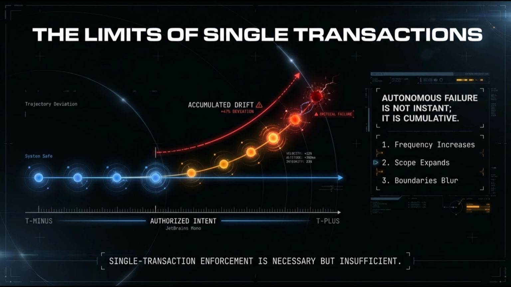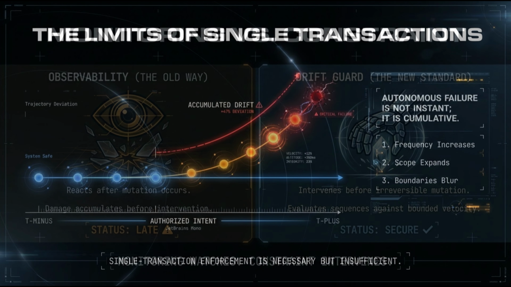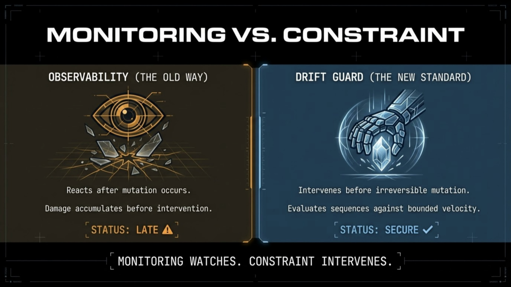It evaluates behavioral sequences, not isolated transactions, and enforces bounded velocity, frequency, and semantic trajectory to prevent irreversible state mutation. Governance must operate not only at the moment of mutation, but across time. Let me slow that down. There is a categorical difference between monitoring behavior and constraining it.